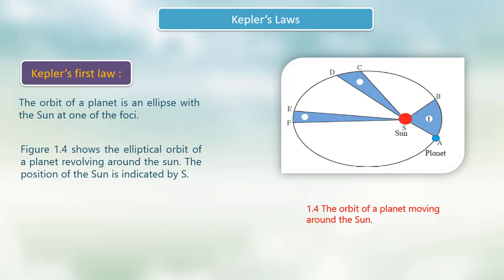The position of the sun is indicated by S. Here the sun is there and the planet is moving in a circular-like motion, but here you will get an ellipse. The orbit of a planet is an ellipse with the sun at one of the foci. One focus is here.